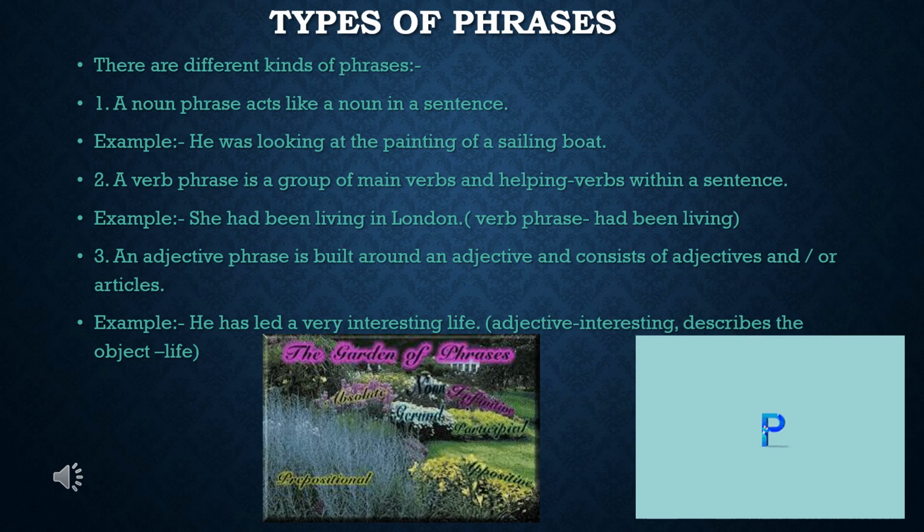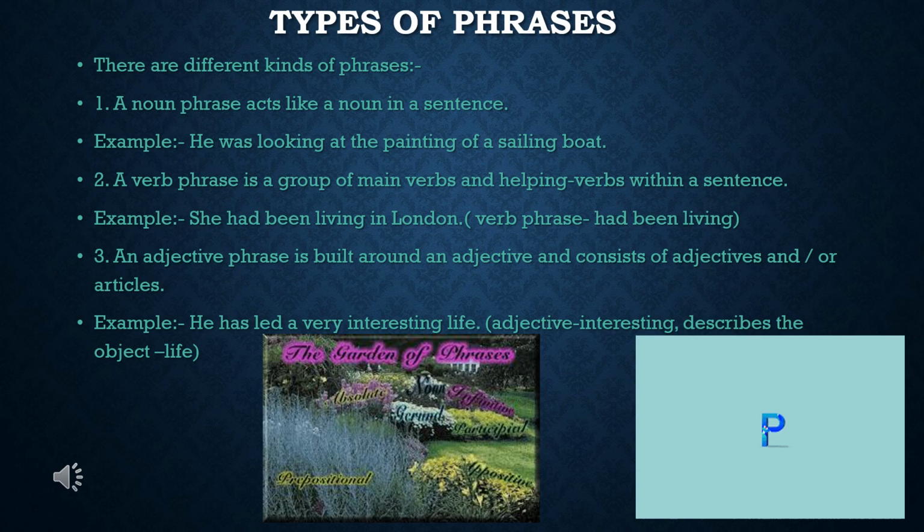Now, let us know about the types of phrases. There are different kinds of phrases. A noun phrase acts like a noun in a sentence. Example, he was looking at the painting of a sailing boat. Next, a verb phrase is a group of main verbs and helping verbs within a sentence. Example, she had been living in London. Verb phrase here is had been living.